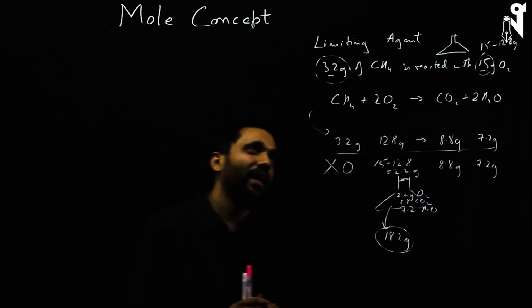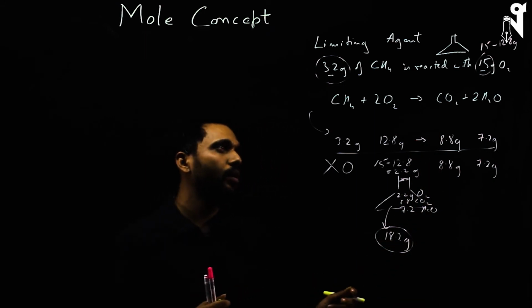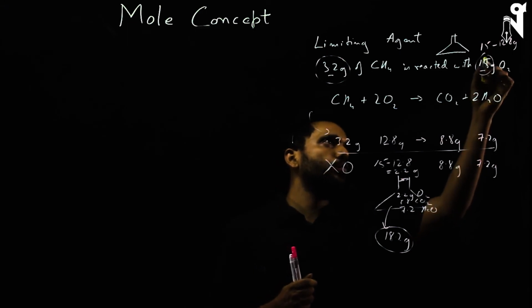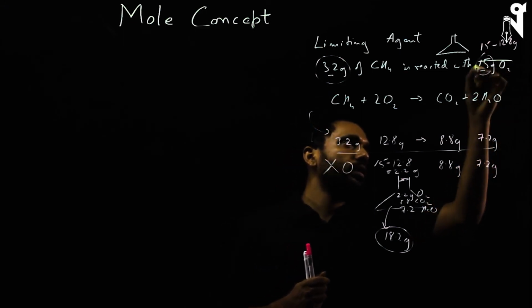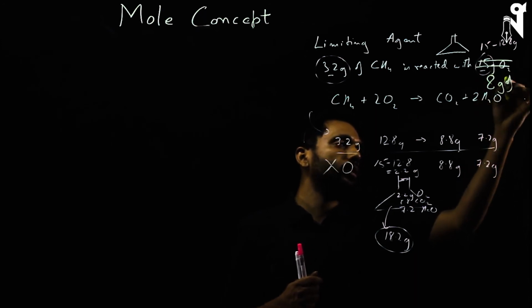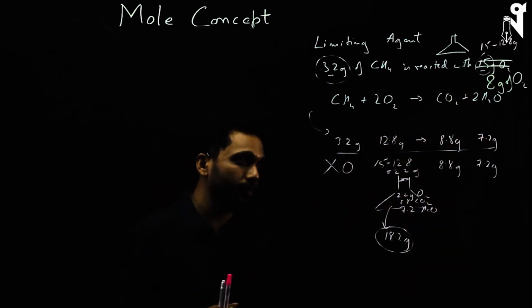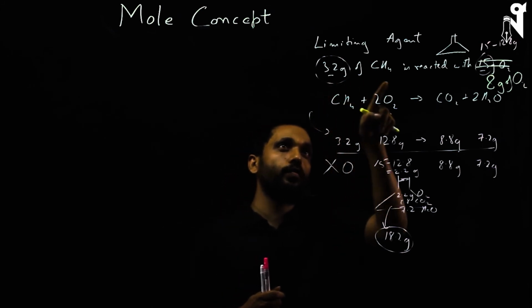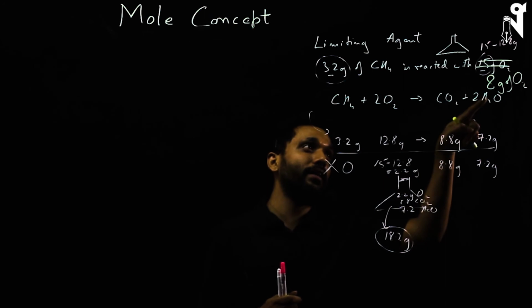Now similarly, had I said that 3.2 grams of methane was reacted with say 8 grams of oxygen, instead of 15 grams of oxygen, what would be the story? 3.2 grams is not going to finish off because 3.2 requires 12.8, and we have only 8 grams.